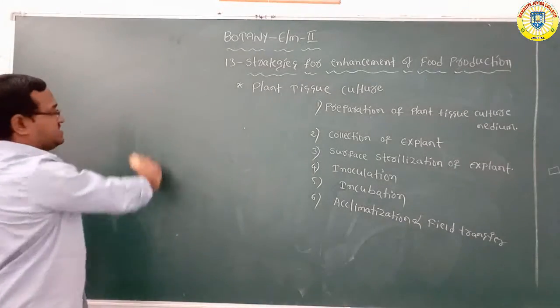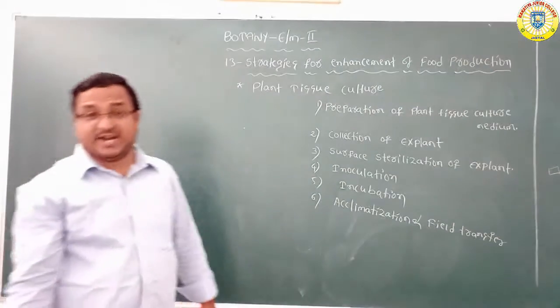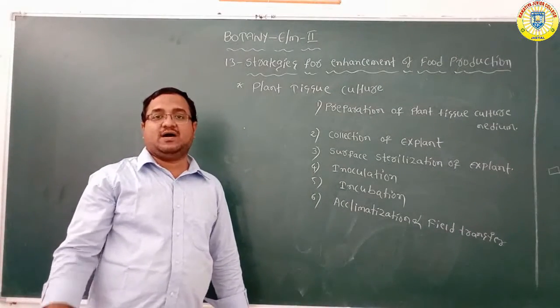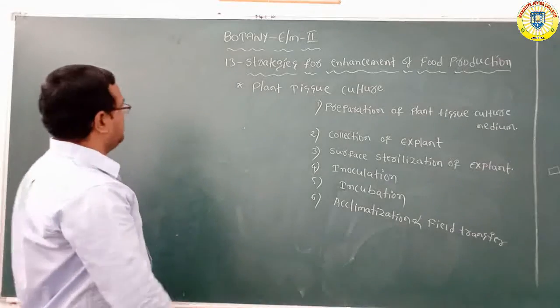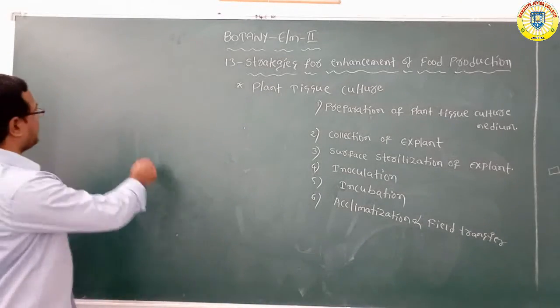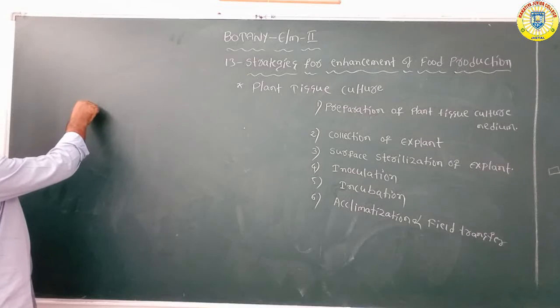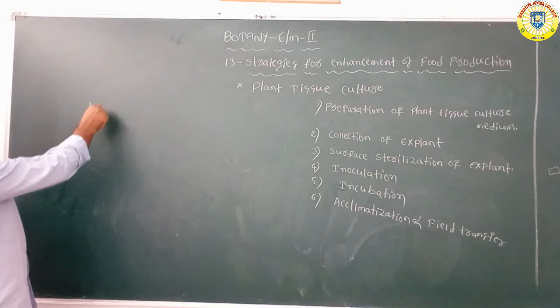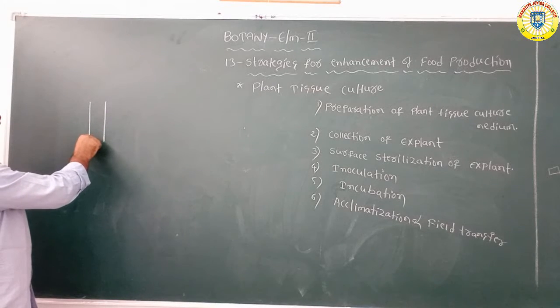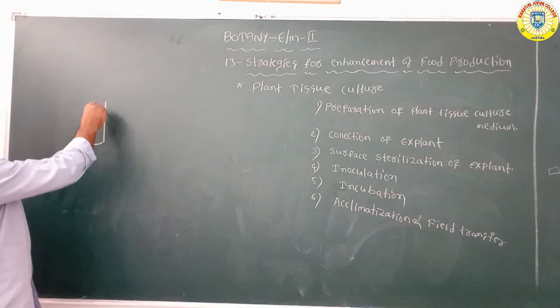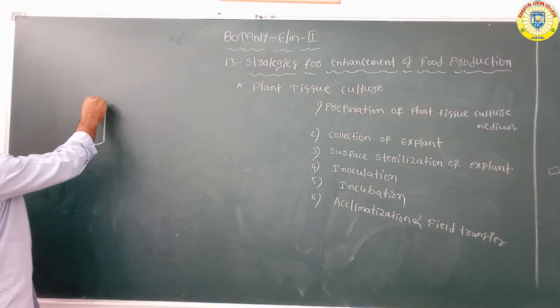With the help of these 6 steps, we can easily understand the plant tissue culture technique. We have to explain clearly with the help of the diagram.